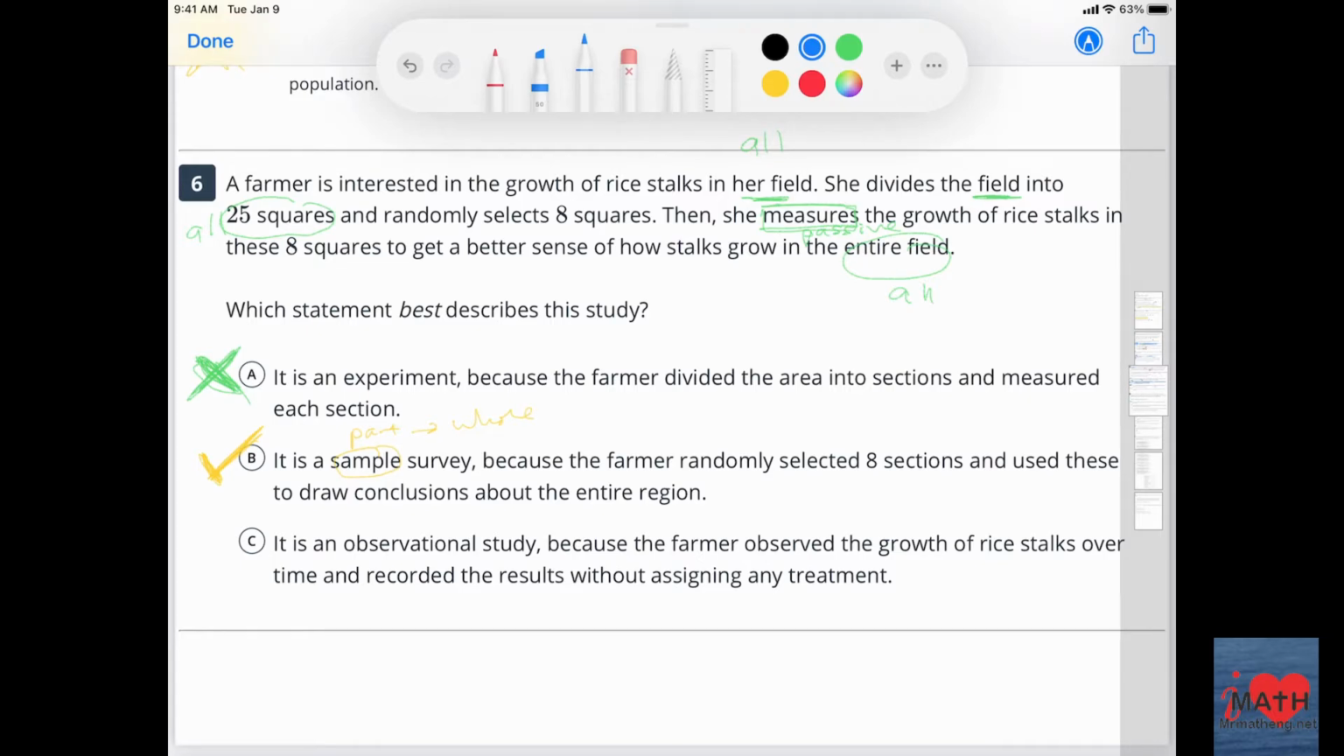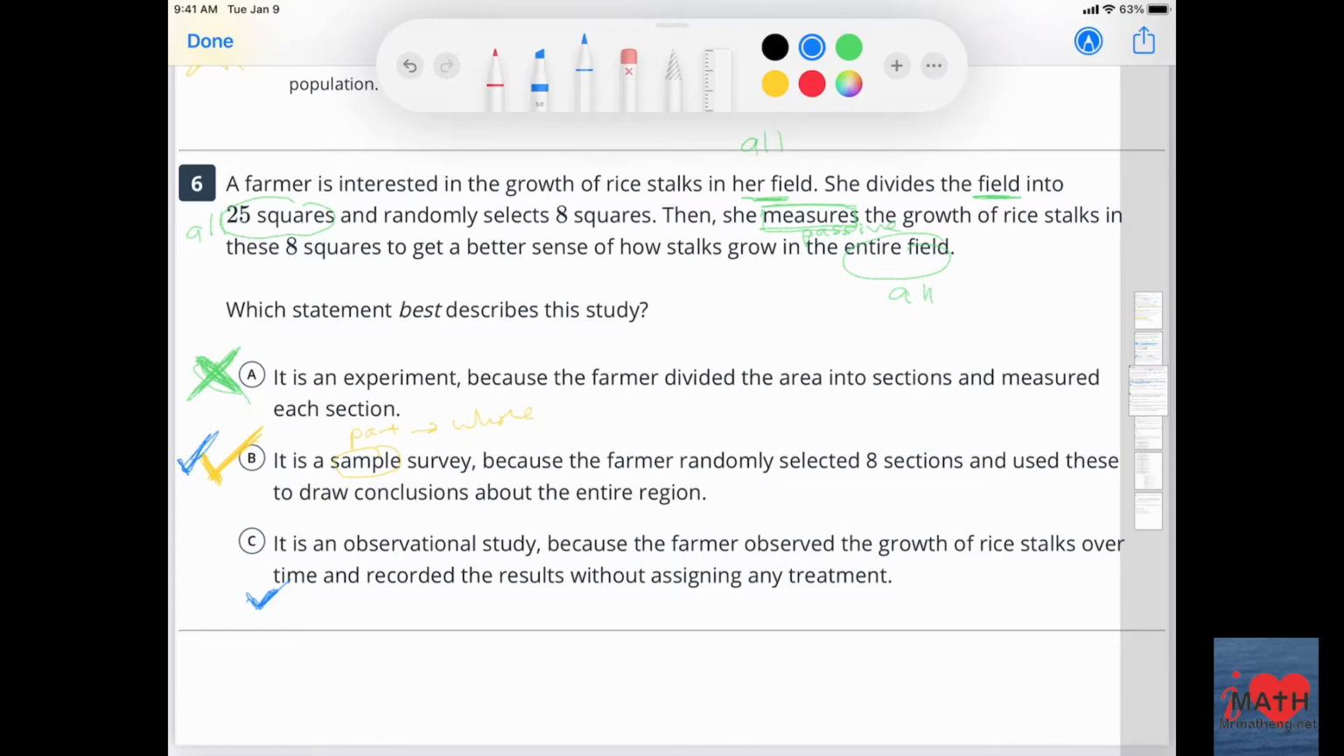And it is an observational study because the farmer observed the growth of stalks over time and recorded the results without assigning any treatment. That one is kind of true. I'm going to give this one a second check, but I think this is generally true, but I think this one's better because it kept talking about the whole field. If it was just observational, the farmer could have just walked around, right? Didn't have to necessarily divide up all 25.